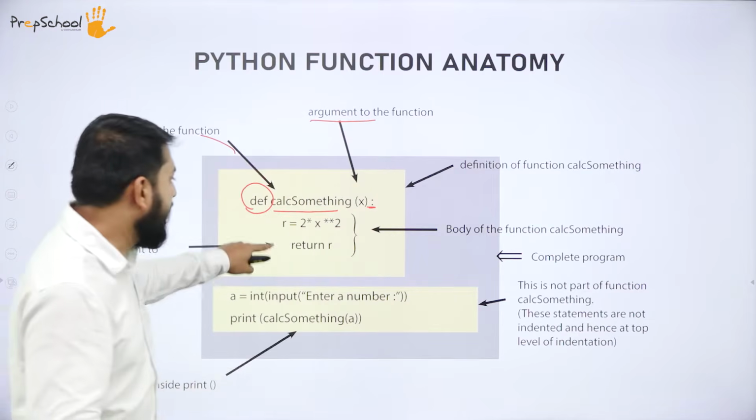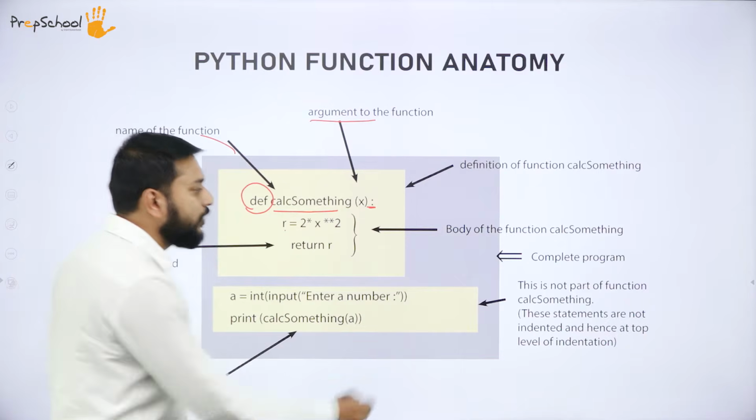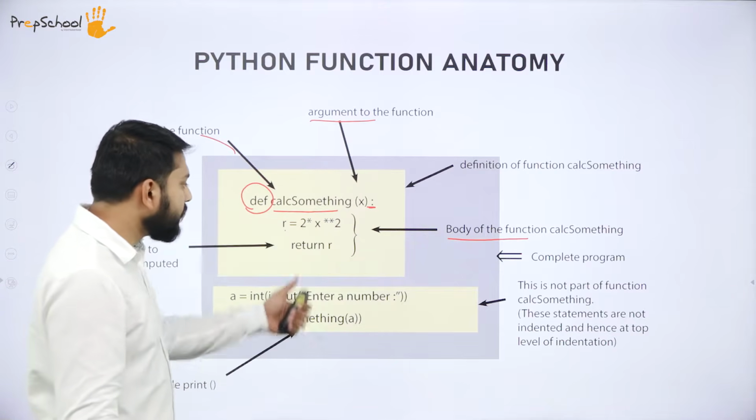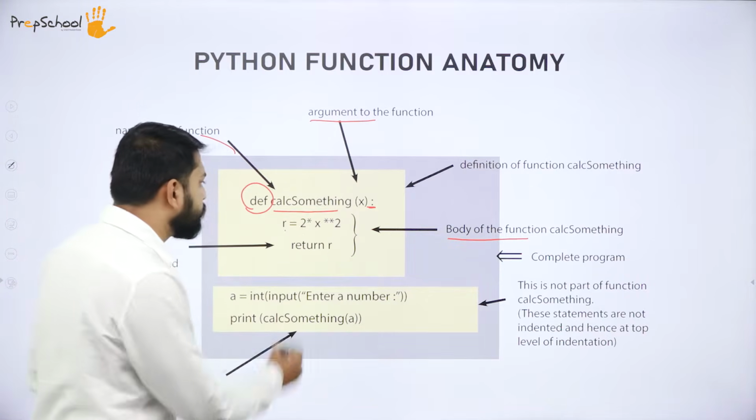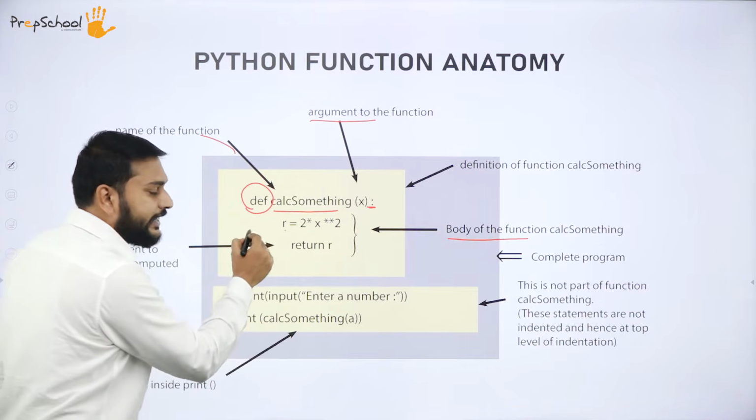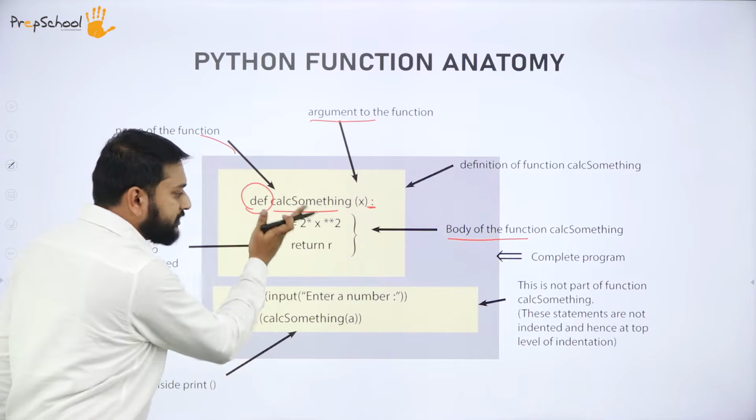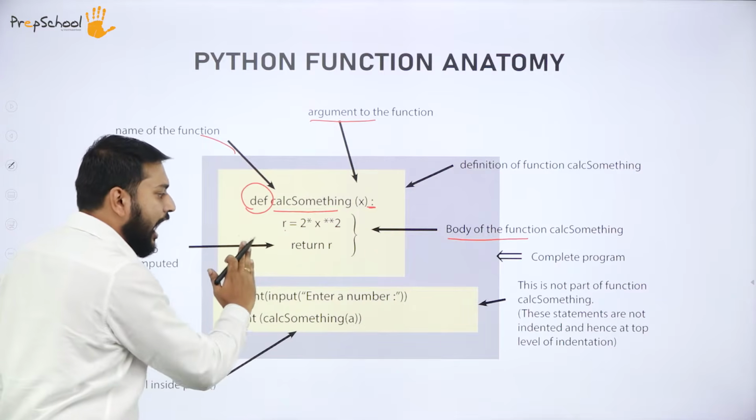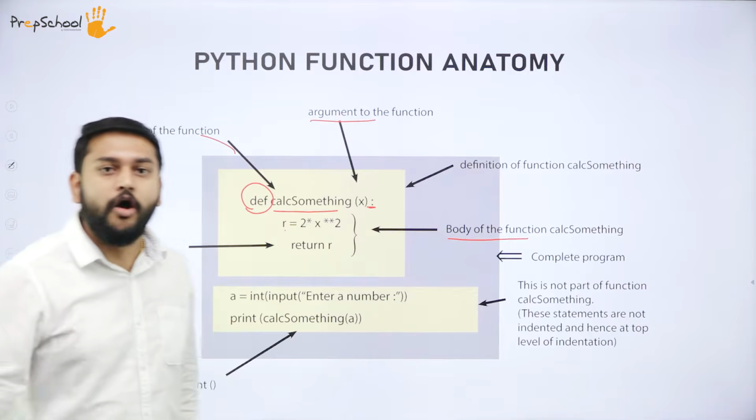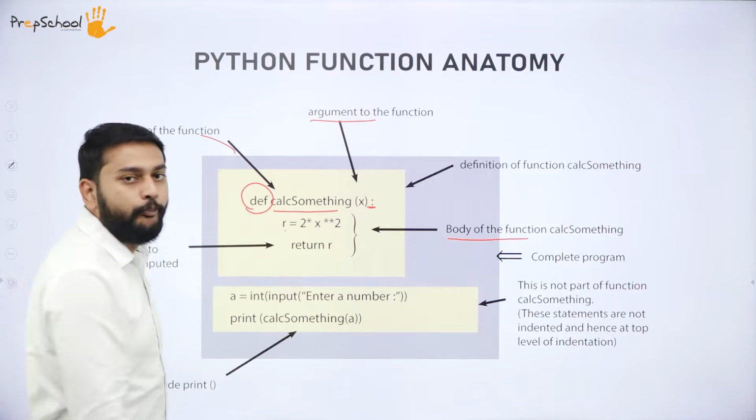So my dear students, after that I have some set of statements. This set of statements is what I will call the body of the function. All the statements belong to this particular function. You need to observe one more thing: I am starting the second line after one tab space. All the statements that I have after one tab space belong to this particular function. That I will call the body of the function.